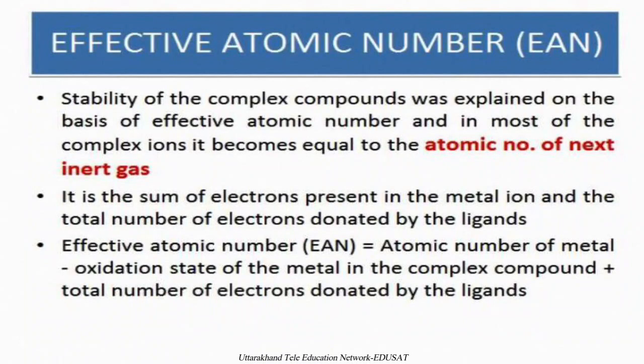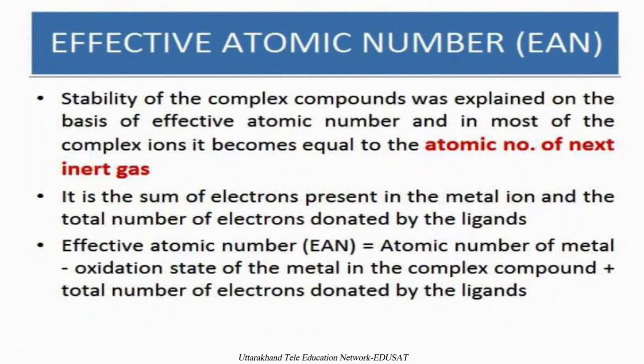So the effective atomic number is the sum of the electrons present in the central metal ion plus the electrons donated by ligands, and that may be equal to the next inert gas atomic number.